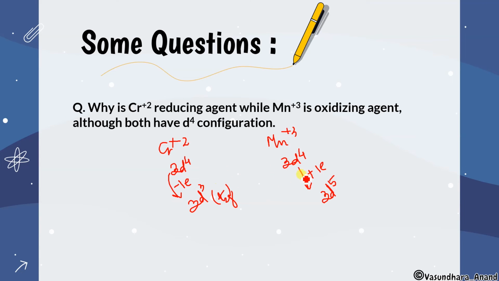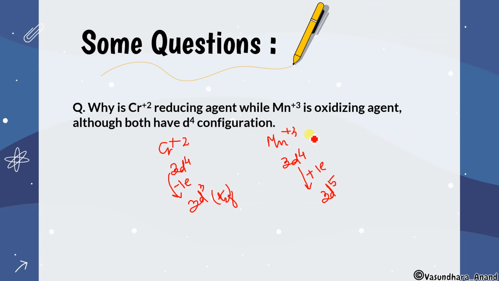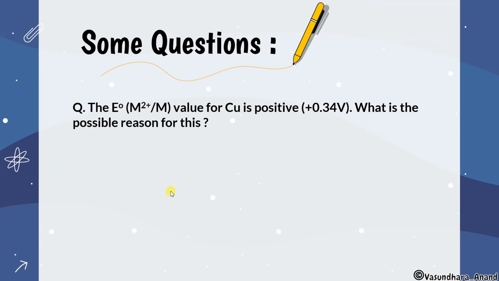I hope it is clear whatever I have explained. So this is the thing. Cr+2, after losing one more electron, converts into Cr+3 and attains t2g3 stability, so it acts as a reducing agent, while Mn+3 gains one electron and is converted into Mn+2, which gains half-filled stability. So that's why it is called an oxidizing agent. Clear? So the way I explained previously is the easy way, but in writing you have to write like this. Yes. Now move to the next question.